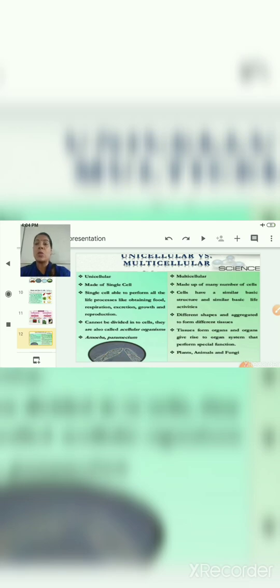So there are so many types of systems which perform very specific functions in that living organism. So cell is the basic unit of life because it performs all the life functions like intake of food, excretion, metabolism, respiration, irritability, etc. Division of labor is also one of the unique properties of multicellular organisms.